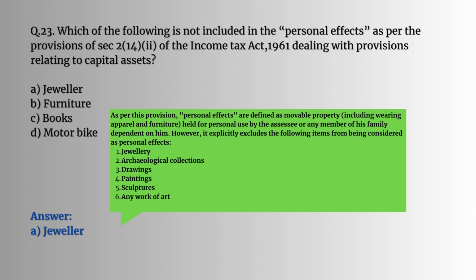Question number 23. Which of the following is not included in the personal effects as per the provision of section 214(2) of the Income Tax Act 1961 dealing with provisions relating to capital assets? As per this provision, personal effects are defined as movable property including wearing apparel and furniture held for personal use by the assessee or any member of his family dependent on him. However, it explicitly excludes the following items from being considered as personal effects. 1. Jewelry, archaeological collections, drawings, paintings, sculptures, any artwork. So the answer would be A. Jewelry.